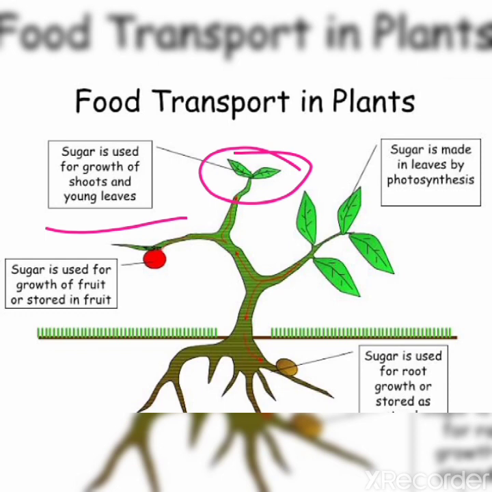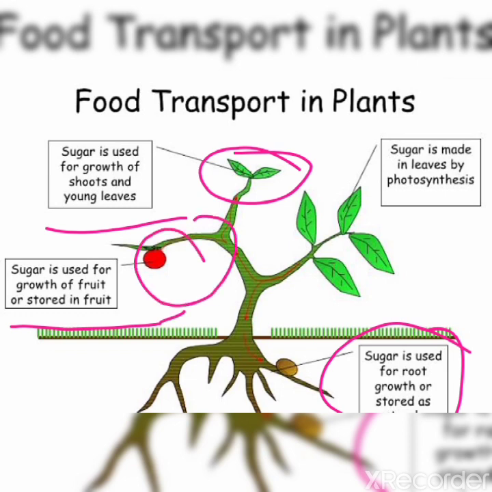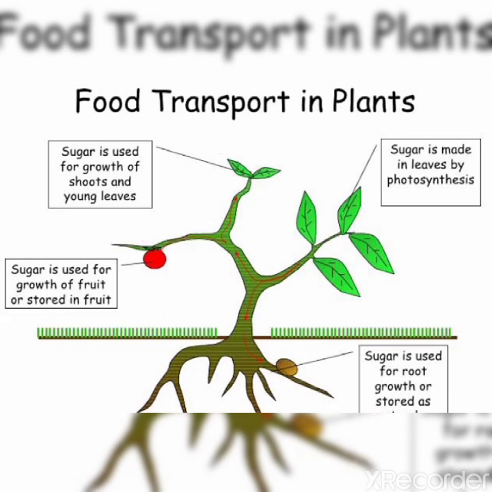Sugar is also used for root growth or stored as starch. Here also you can see that it is used for growth of fruits or stored in fruit. Clear? So glucose is also converted into starch and stored in various storage organs within the plant.